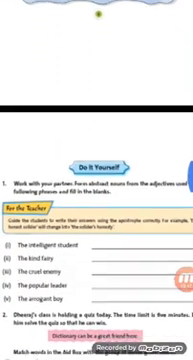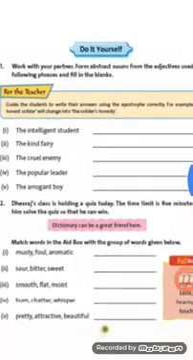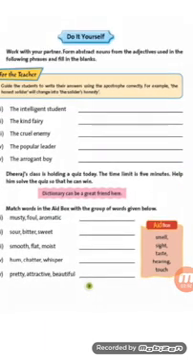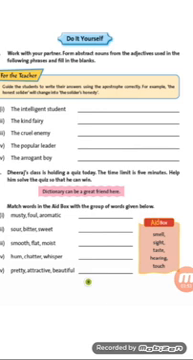Now students, the next and last part of this unit is the do it yourself part. And what is given in this part, though it is for you to do it yourself, still I will help you here. Work with your partner, form abstract nouns from the adjectives used in the following phrases and fill in the blanks. Now students, first of all, what are phrases? A phrase is a group of words that has a meaning but it's not a complete sentence. Like here given, the intelligent student.